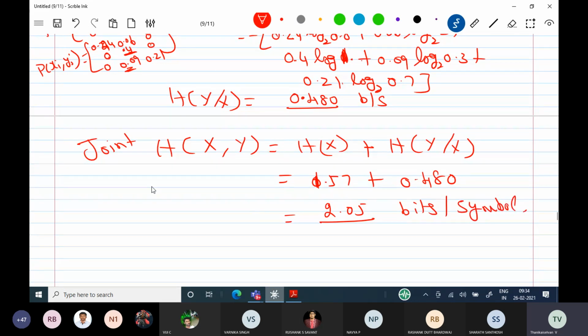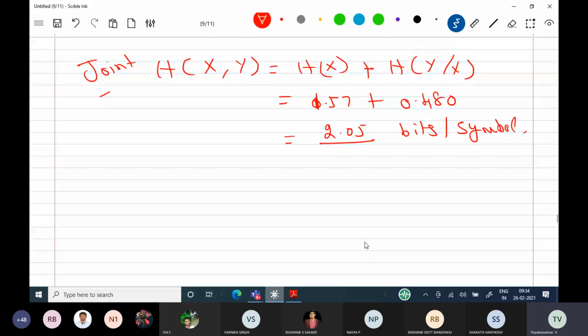Next one, which is pending. Any one of you, please tell me what is the answer for H of x by y. Last class I told the significance of the conditional entropies. This is left to you. There is no need of calculating directly H of x by y; it can be calculated using the given formula. Please tell me, any one of you. What is the answer?